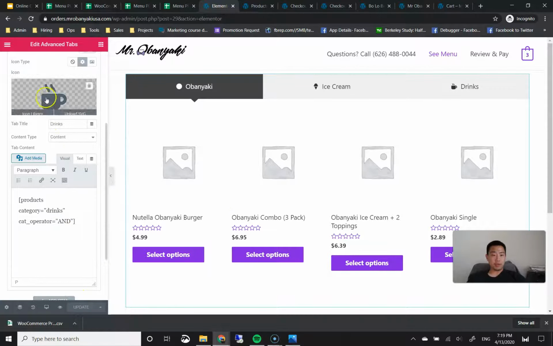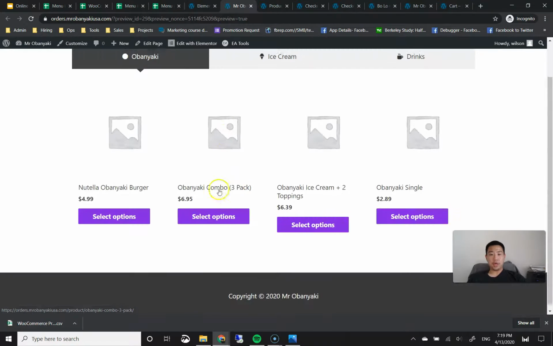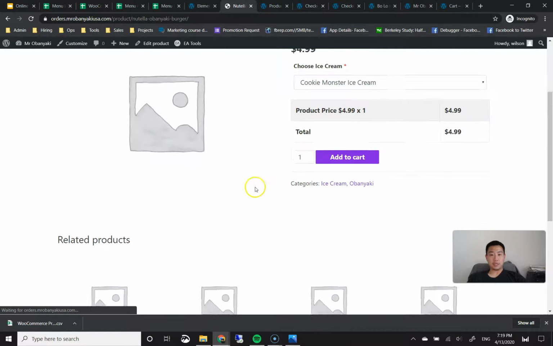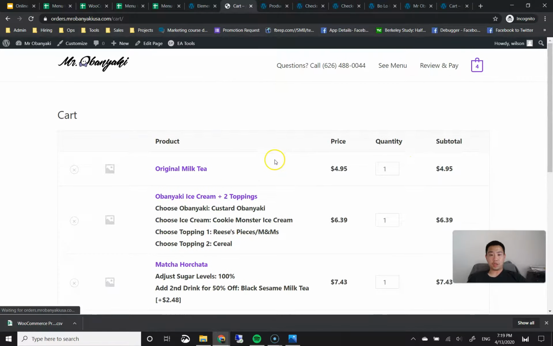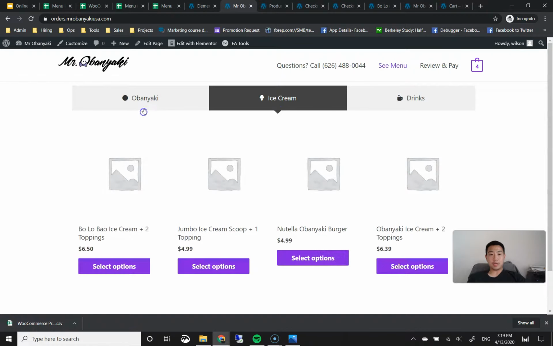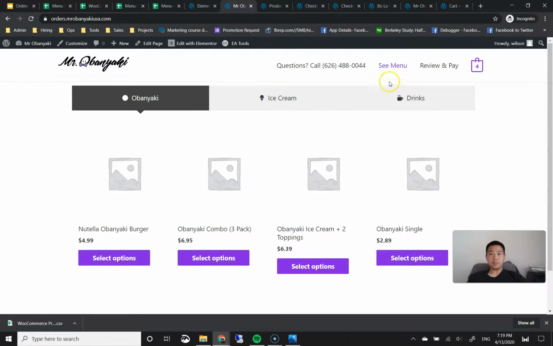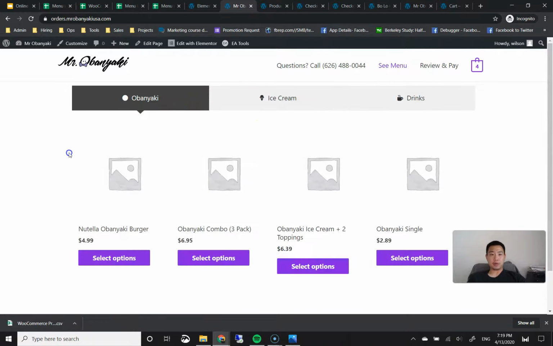What we can do is from here, we can go to the bottom next to update. There's a little eyeball. When you hover over it, it says preview changes. Click on that preview changes button, and then you can go ahead and start selecting option items, start adding things to your cart, and play around with this. View the cart if you'd like to see all of your menu items. But at this point, all of your menu items should be here, should be tabbed and organized, displaying on your menu page. Make sure that your customers can get to it easily, so that when they click on the see menu link, they see the menu tab categories.